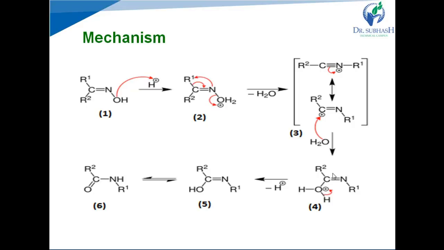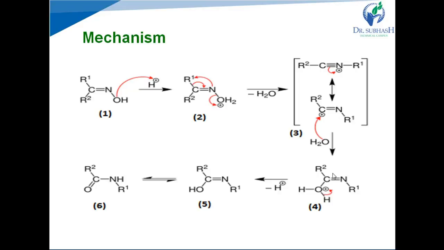And simultaneously rearrangement occurs. The alkyl group from the carbon migrates to the nitrogen, and simultaneously the electrons of the C-R bond move between carbon and nitrogen and form the triple bond between carbon and nitrogen, and structure 3 will be formed, that is R2C triple bond N-R1, and nitrogen acquires the positive charge.